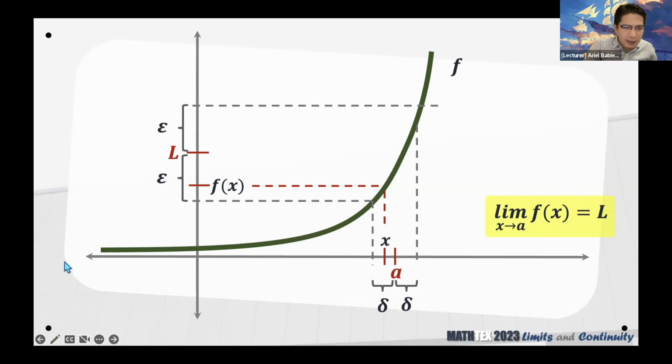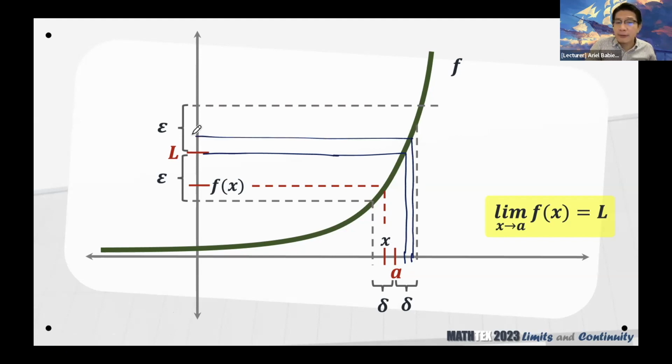Kuha pa tayo siguro na isa pa, just to show you. You can choose one more x here. And if you're going to look at the corresponding function value, you traced it. And the corresponding function value, sorry for the lines, will also be within this. Crooked po yung line ko, ha. So maybe somewhere here, i-trace nyo lamang siya. And then the corresponding function value, notice, will be around here. So yun yung gusto nating mangyari.